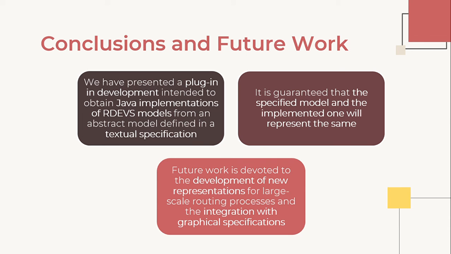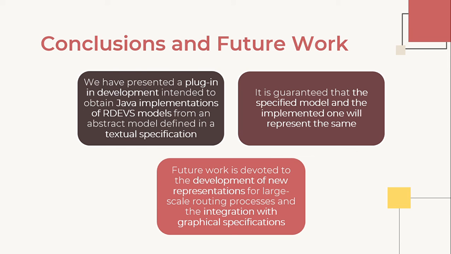This grammar was implemented using ANTLR. Also, there is a metamodel that is used to map the textual representation with valid routing processes. This metamodel allows a direct mapping between its concepts and the RDEVS simulation models.